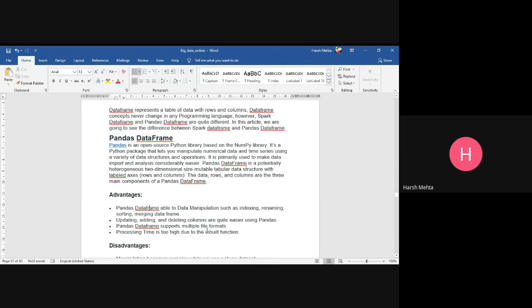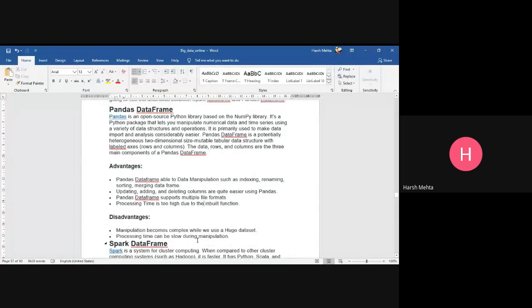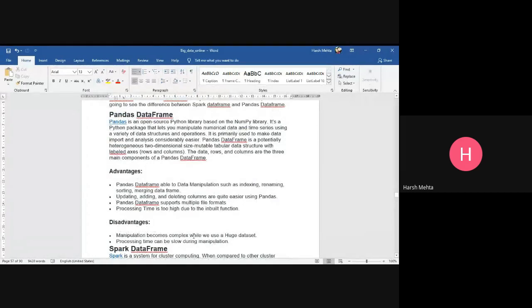Processing time is high due to inbuilt functions. What is the disadvantage? Manipulation becomes complex when we use a huge data set. Processing time can be slow during manipulation. Where we have a very huge data set, in megabytes or gigabytes, it will be difficult.